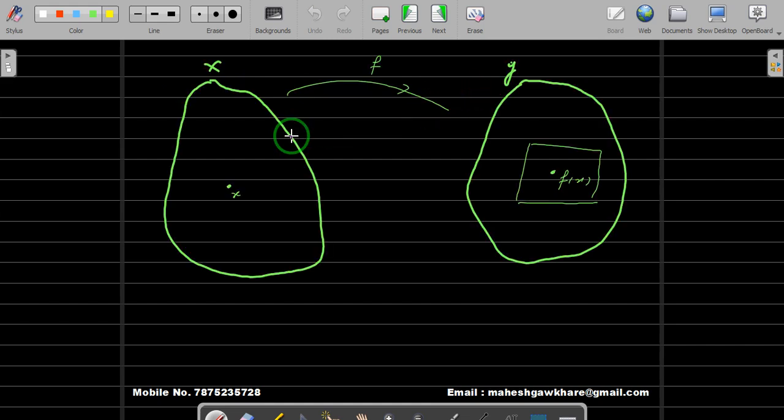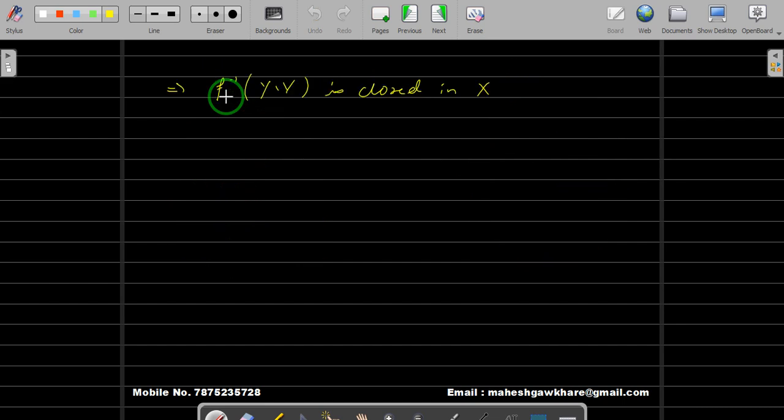Okay, so this is our V here. The complement of V is the outside part, so the outside part is closed. So when it is the inverse image of that outside part, it is closed in X. If we want to draw it over here, it will be a complete mess. So let's go with this.